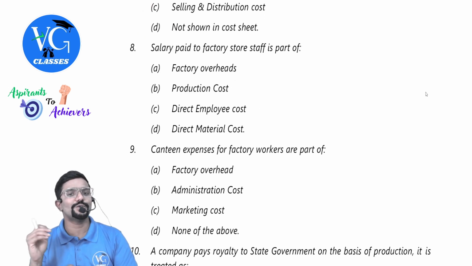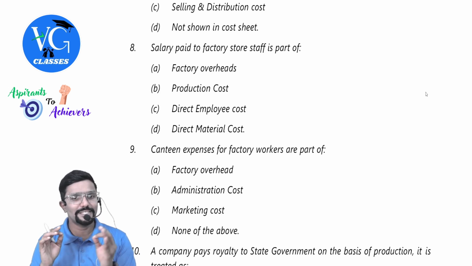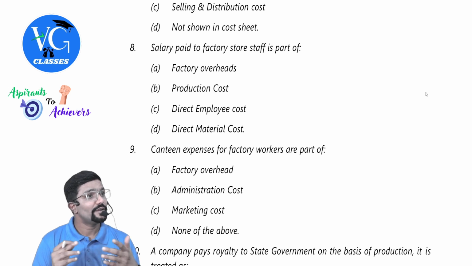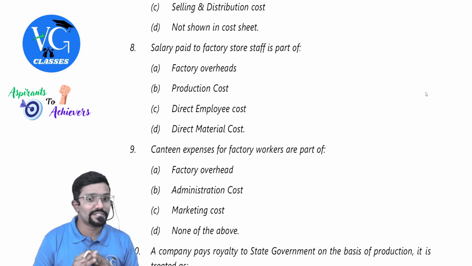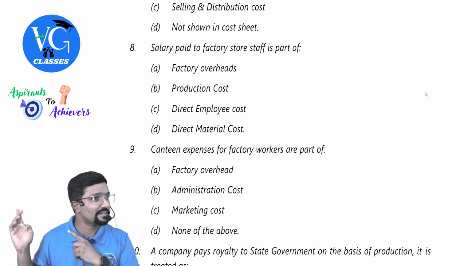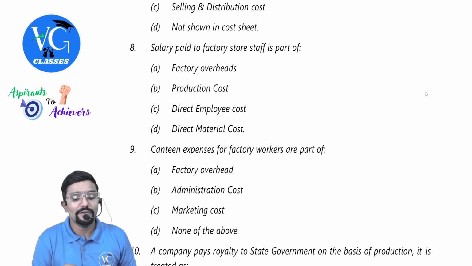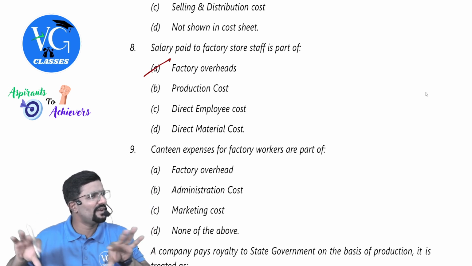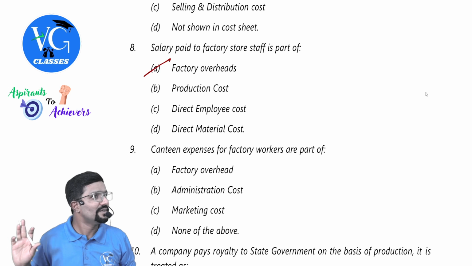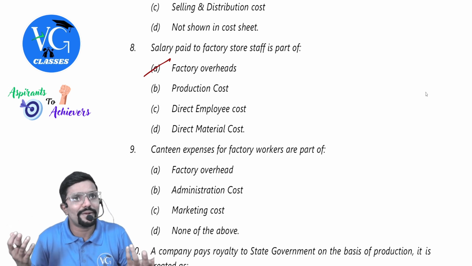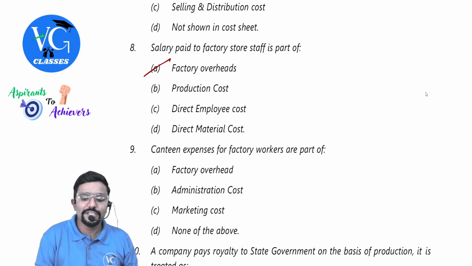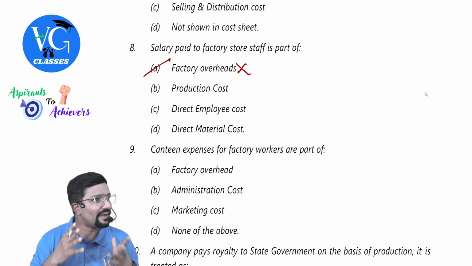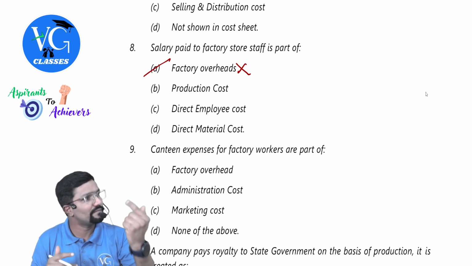Salary paid to factory store staff is a part of factory production, direct employee cost, direct material cost. See, once you add factory overhead, you will get cost of production. Works cost to annual cost of production. But please be careful, what is more suitable here? Factory. Correct. Because when I add factory overhead, we will get works cost. After that, if you add few things, you will get cost of production. Sir, will factory overhead be a part of cost of production? Yes. If this option is not there, maybe I would have chosen production cost. Clear? But factory is there. So this is your first choice there. Factory.